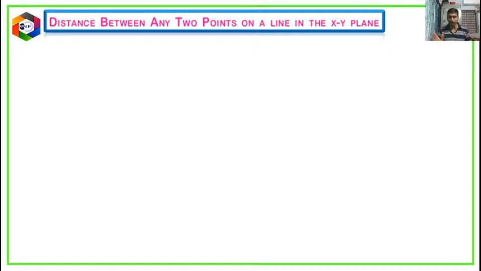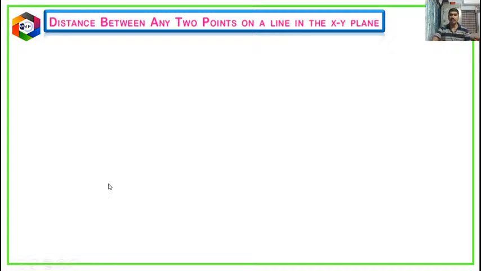Distance between any 2 points in the plane. So till now we have taken the special cases. Special cases means particularly on the x-axis or particularly on the y-axis. Now the points may be anywhere in the plane. Is there any relation to find the distance between the 2 points? Yes, definitely. So that we will discuss here.